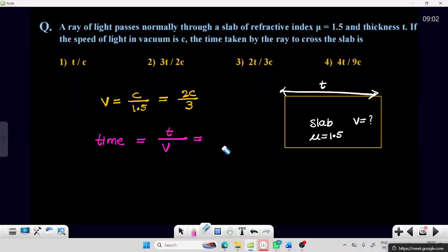Thickness is t only. Then how much the time now here? 3t by 2C. Option 2.